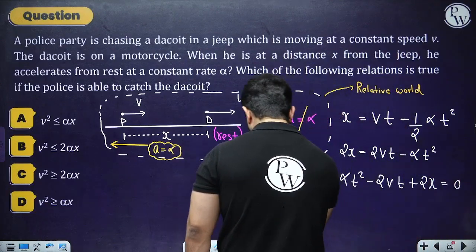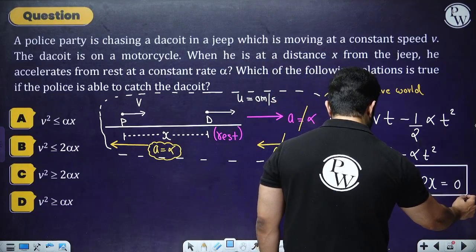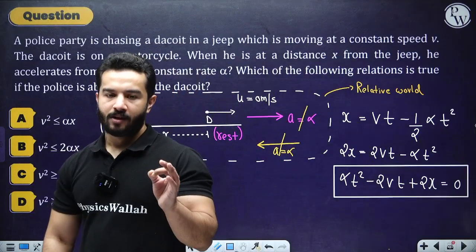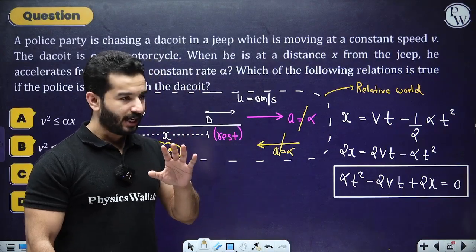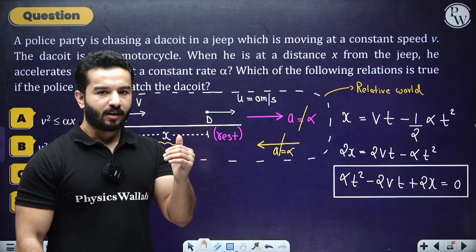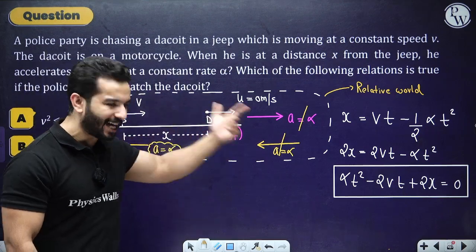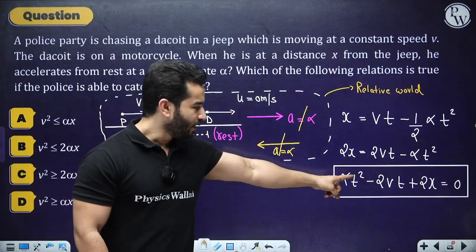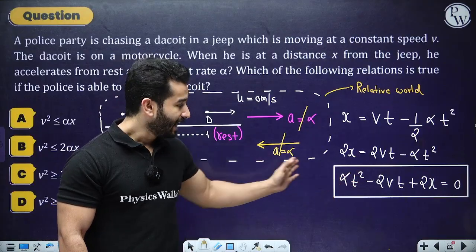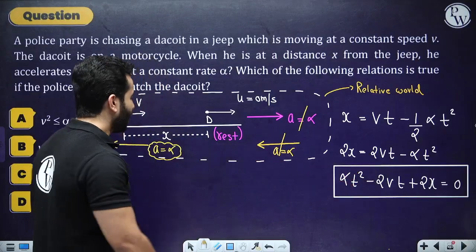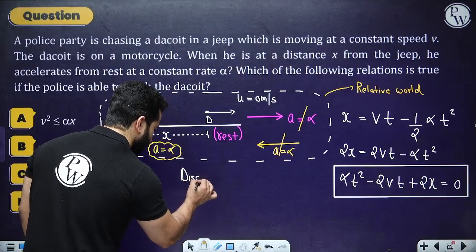Can you please see that we have got a quadratic equation over here? If the police wants to catch the dacoit, let me rephrase it, if this question is possible, that the police can actually catch the dacoit, it means that we are going to have real values of time t. And a quadratic equation has real values when the discriminant is greater than or equal to 0.